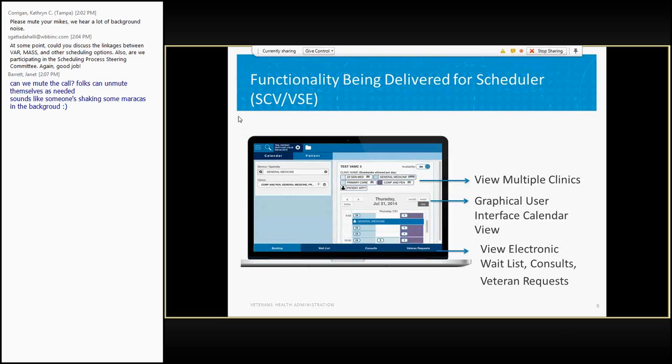So, the original SCV was designed to work with the VAR so that the schedulers can respond. And over the next few months, even this functionality is being enhanced to another level of sophistication that will give more control to the schedulers in a graphical user interface. And that's what VSE is, Vista Schedule Enhancements. Next slide, please.